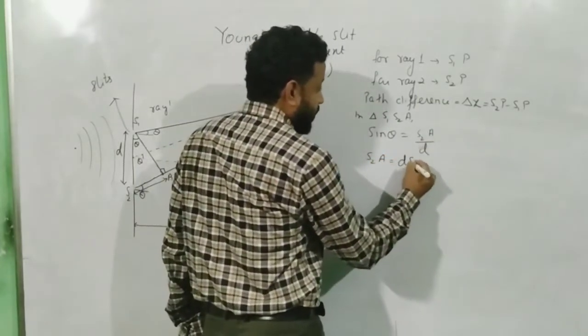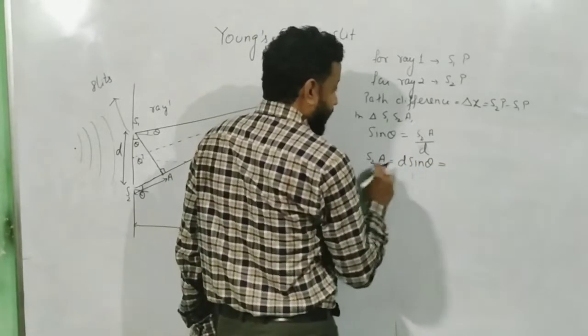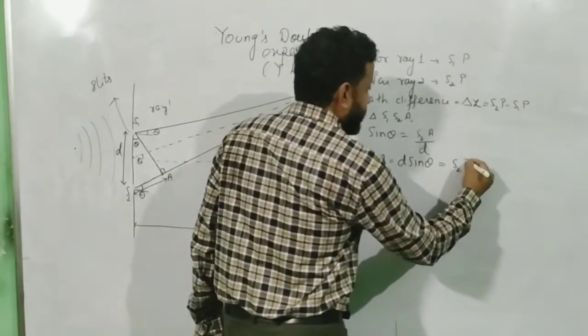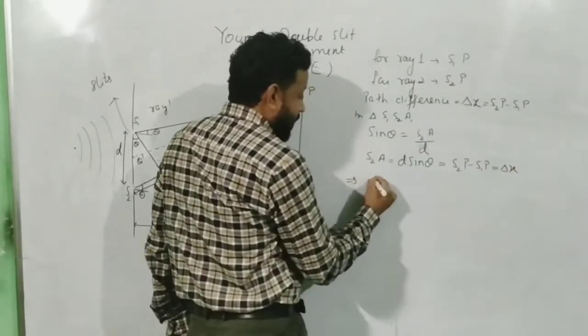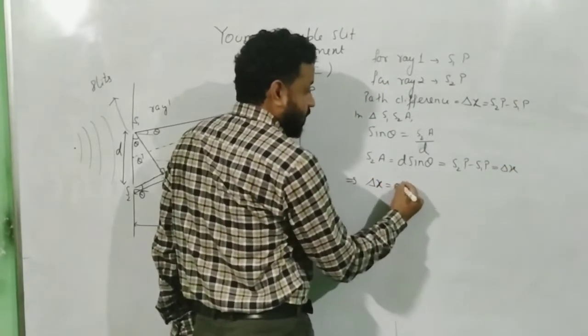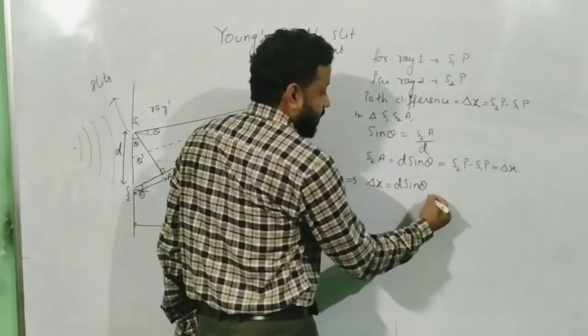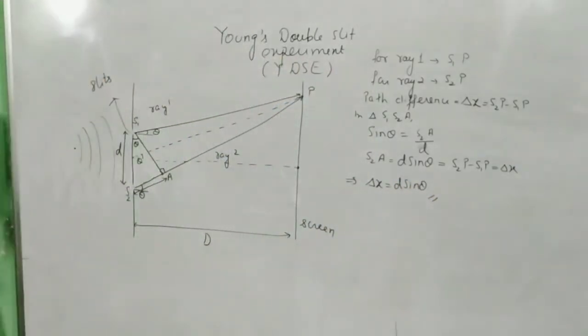S2A will be equal to D sin theta. And this S2A is nothing but S2P minus S1P, which is equal to delta x. Hence, we have obtained the path difference is equal to D sin theta.